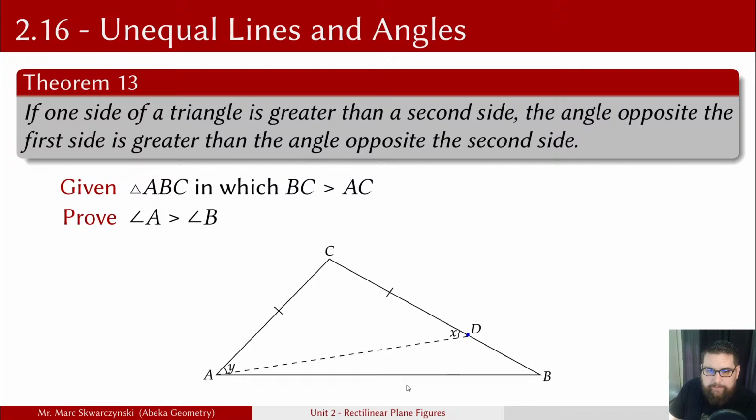Now, angle BAC is greater than angle Y. Angle Y is just this internal angle. It's kind of hard to see on the screen, but it does stop at this dotted line. So we're not talking about the whole angle. The whole is greater than any of its individual parts. Now, angle X is equal to angle Y because we've created an isosceles triangle. So we know angle X must equal angle Y, which means that angle X must be less than angle BAC. Hold on.